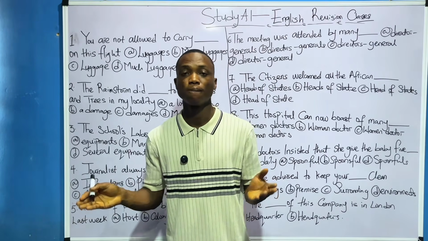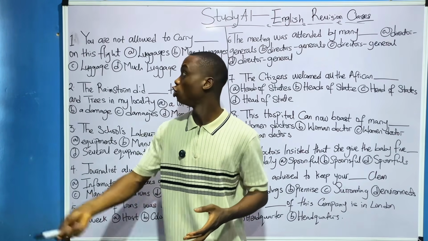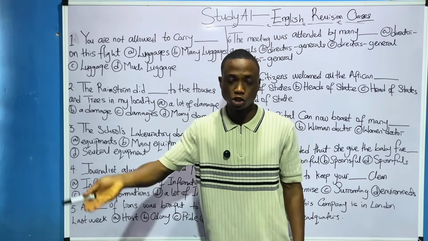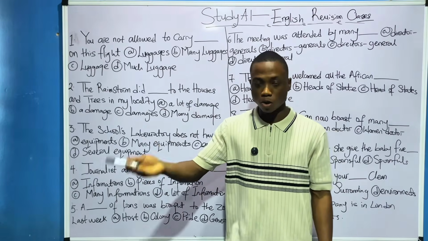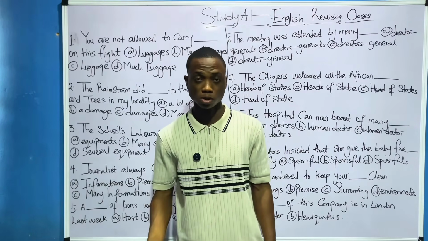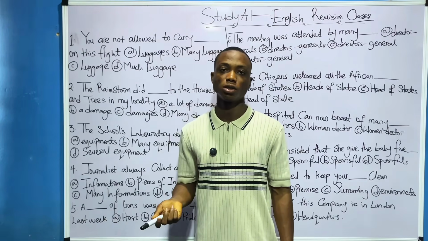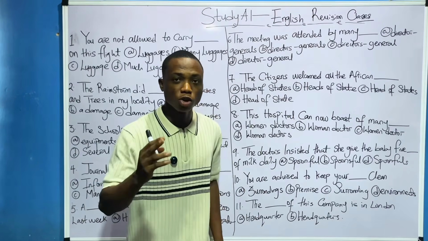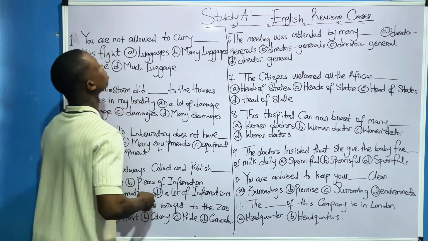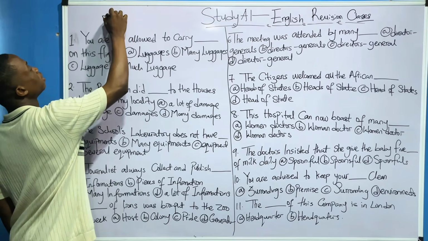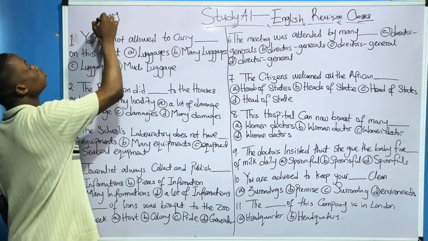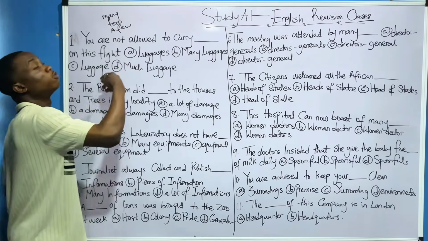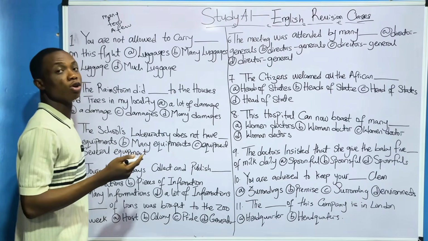Examples are water, oil, luggage. In this particular question, luggage is an uncountable noun. Damage, information. All these are uncountable nouns, because you cannot count informations. You cannot count knowledge. You cannot count water. You cannot count oil. Now, when it comes to countable nouns, you can use many for countable nouns. You can use few for countable nouns. You can use a few for countable nouns, but you cannot use them for uncountable nouns.